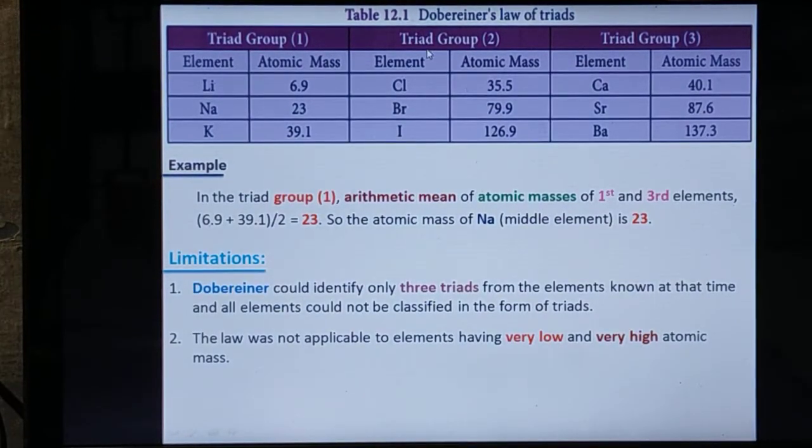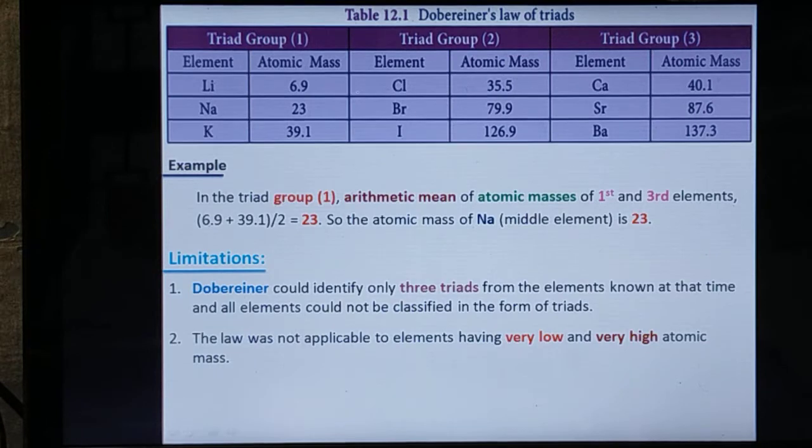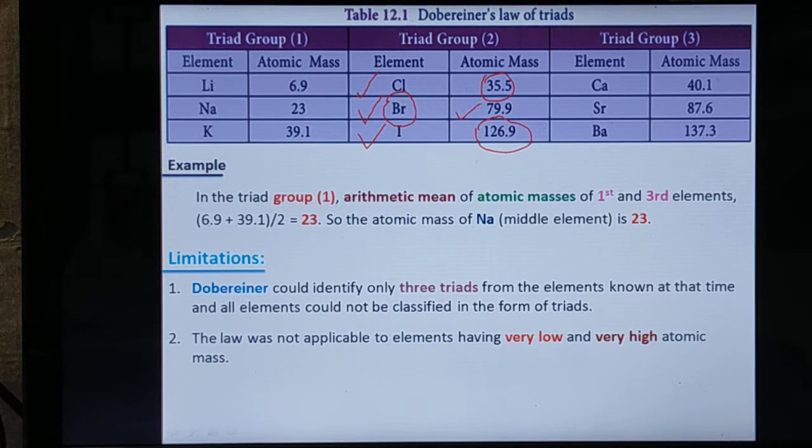Similarly, group 2 is given as chlorine, bromine and iodine. In the same way, the atomic mass of bromine is equal to the arithmetic mean of the other two, that is 35.5 and 126.9. Add them together and divide by 2, and that will give you the value 79.9. In such a way we can check group 3 also.